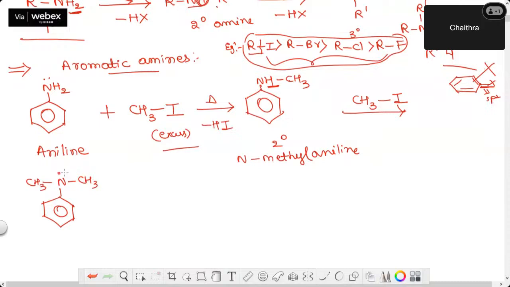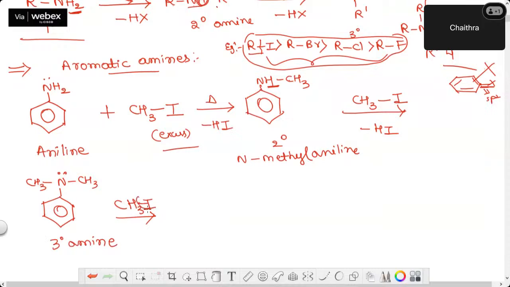On nitrogen again a lone pair is there. So 1 more mole of HI you removed. Can you tell me what kind of amine it is? Nitrogen is directly attached to 3 carbon atoms. So I can call it a tertiary amine. At last, one lone pair is there on nitrogen, so 1 more mole of methyl iodide I will take.